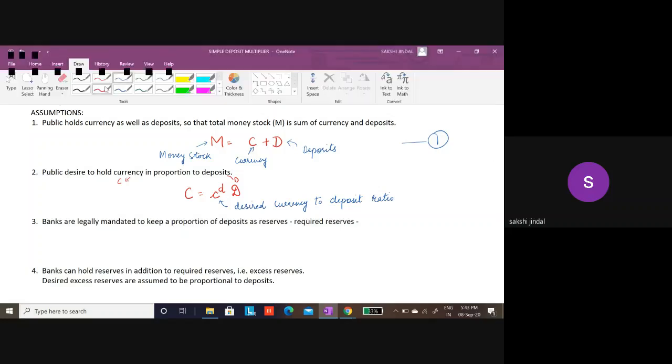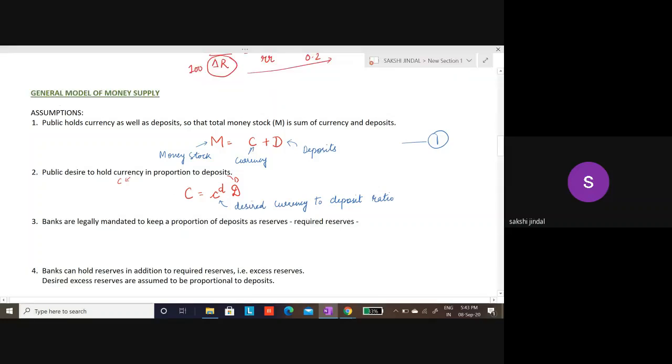Now, my next assumption is banks are legally mandated to keep a proportion of deposits as reserves, which is required reserves. So banks have to keep something in the form of required reserves.